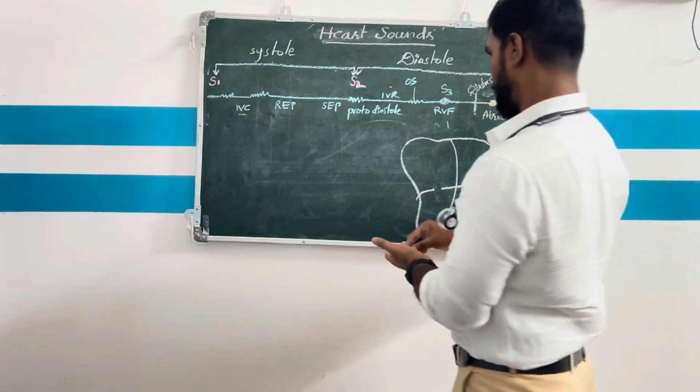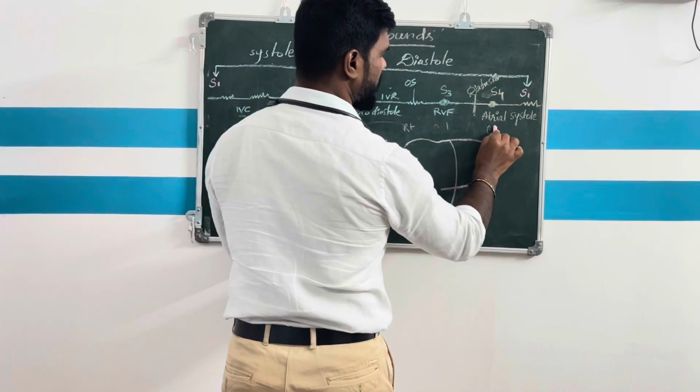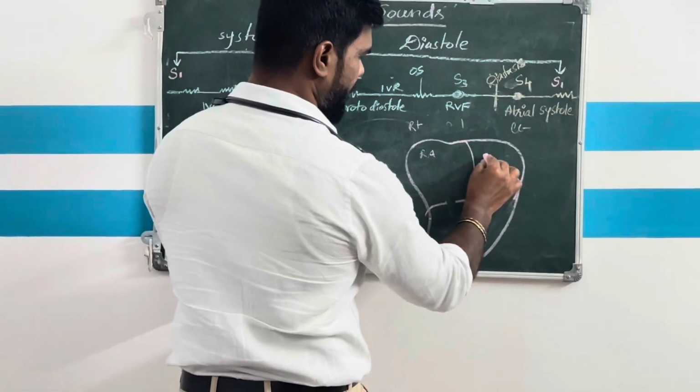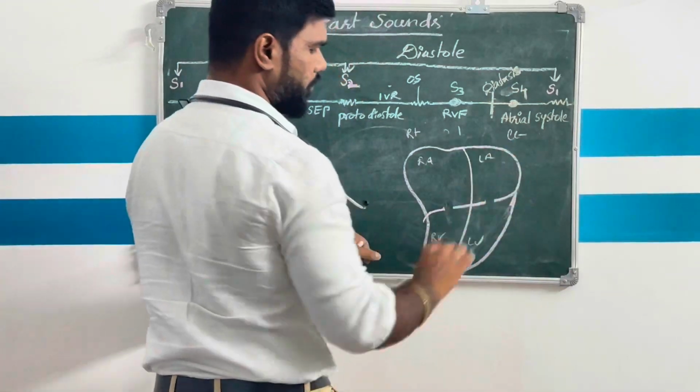This is the right side of the heart. Already you know, this is the left side of the heart. This is the right atrium, left atrium, right ventricle, left ventricle. Don't forget.